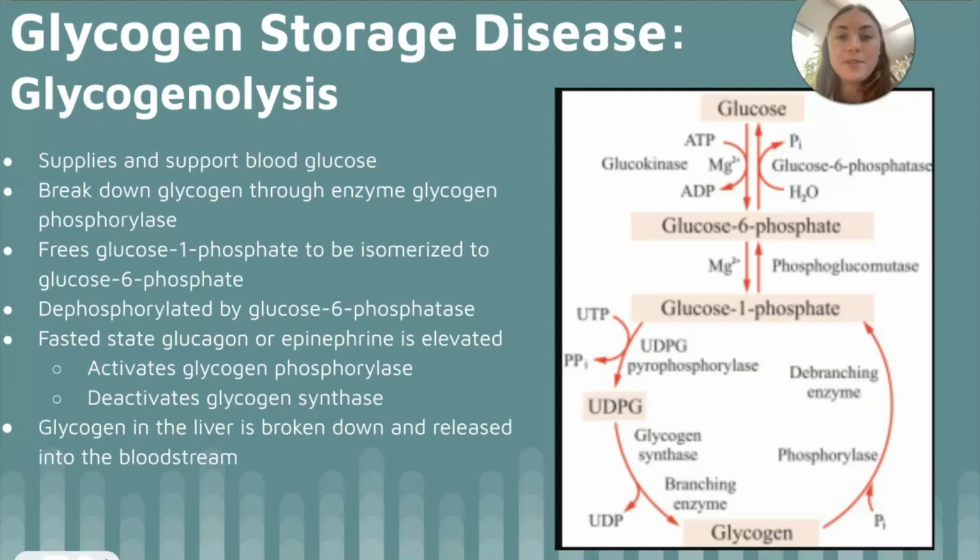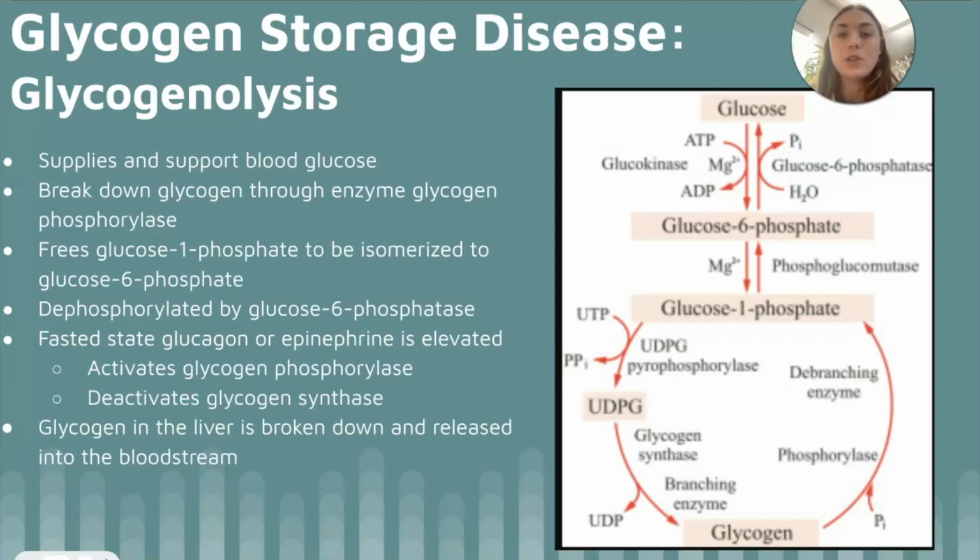Free glucose 1-phosphate will then be isomerized to glucose 6-phosphate. In the liver, the glucose 6-phosphate will be dephosphorylated by the enzyme glucose 6-phosphatase. In the fasted state, either glucagon or epinephrine are elevated to stimulate the production of cyclic AMP. This will then activate glycogen phosphorylase and deactivate glycogen synthase. This process breaks down stored glucose, glycogen, in the liver to release into the body.